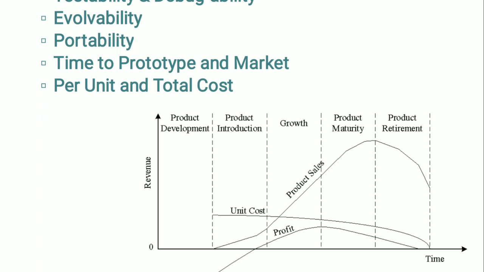From the graph, it is clear that the total revenue increases from the product introduction stage to the product maturity stage. You can see the increase in the product sales. If product sales increase, obviously profit will increase. The revenue peaks at the maturity stage and starts falling in the decline or retirement stage. The unit cost is very high during the introductory stage. A typical example is a cell phone. If you buy a new model, let it be from Samsung or from Apple or any company, initially during its launch time, the price will be very high, right?